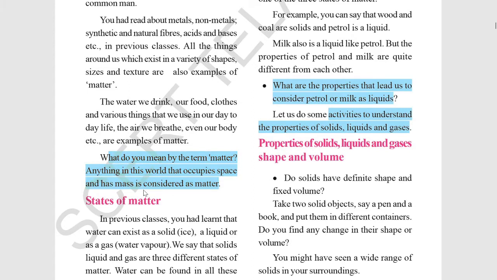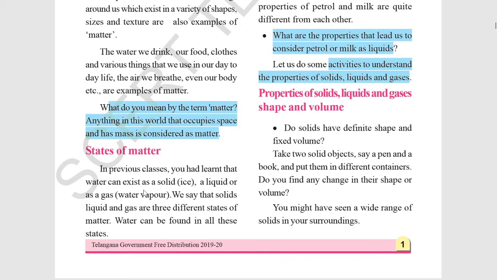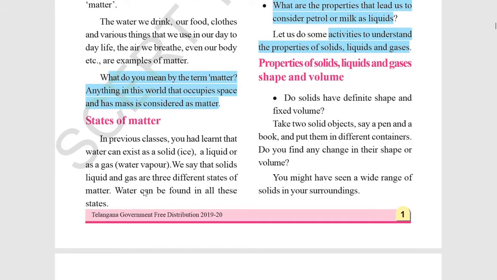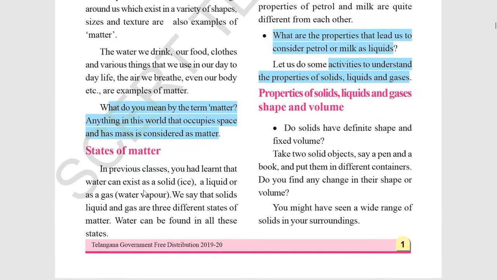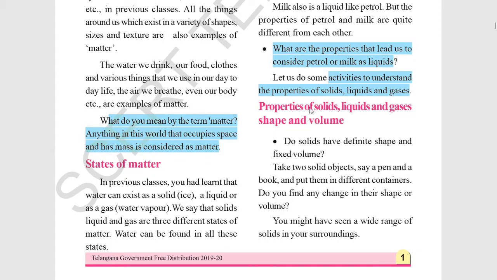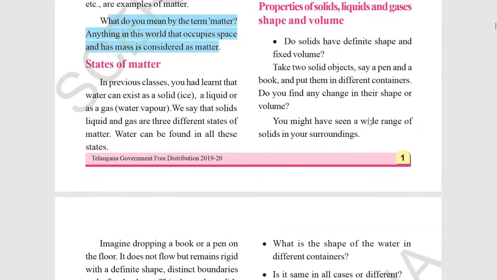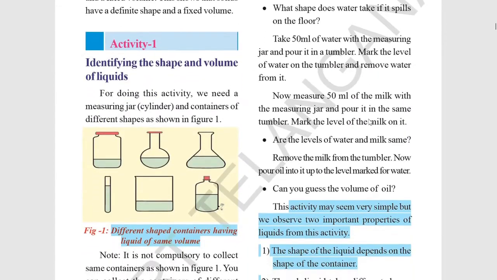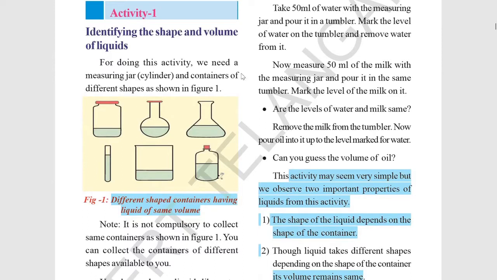States of matter. What are the states of matter? In how many forms can we distinguish matter? In 3 forms. Those are solid, liquid and gases. How can one say that the properties of solid, liquids and gases are changed? How do properties change? By seeing what? So these are the activities by which we can say that the properties are changed by changing the states of solid, liquid and gases.